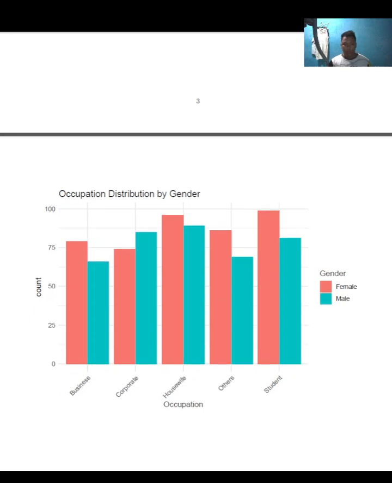And occupation distribution by gender. This graph displays how occupations are distributed across gender. Students form the largest occupation group, followed by corporate, business, and professional. Females dominate the largest student and housewife categories, while males are more prevalent in corporate and business roles. This segmentation is crucial because stress levels or coping mechanisms often vary by occupation. For example, corporate roles might involve workplace stress, while students might experience academic-related pressure.